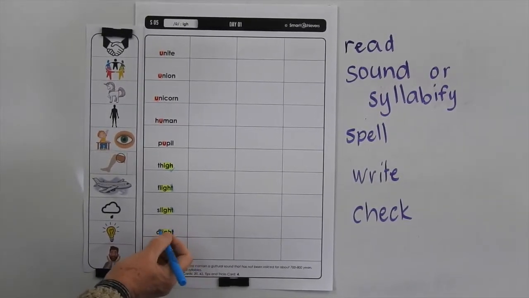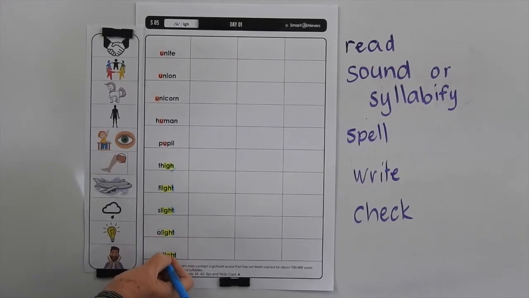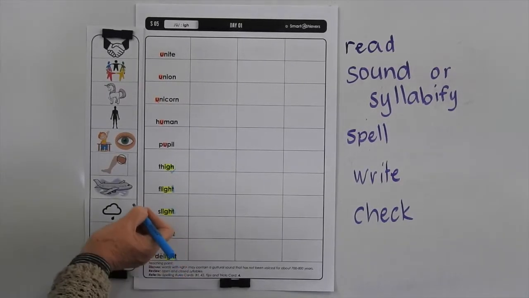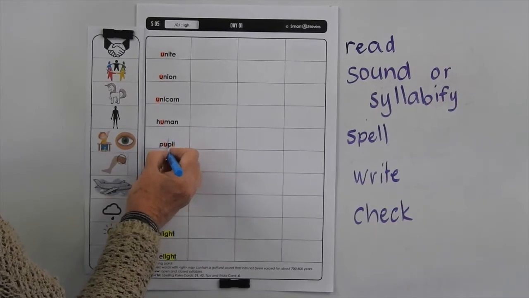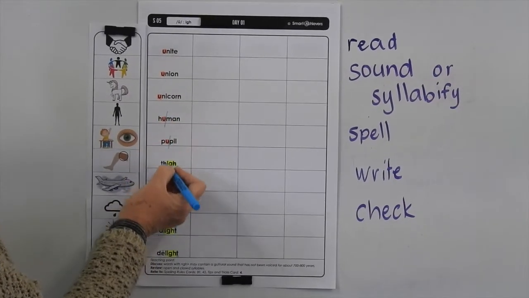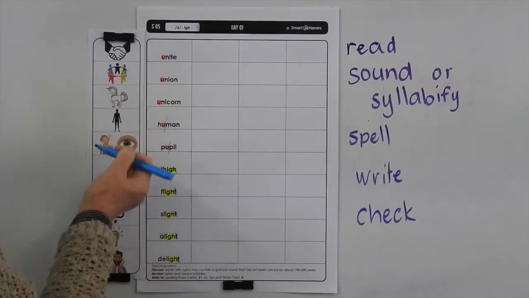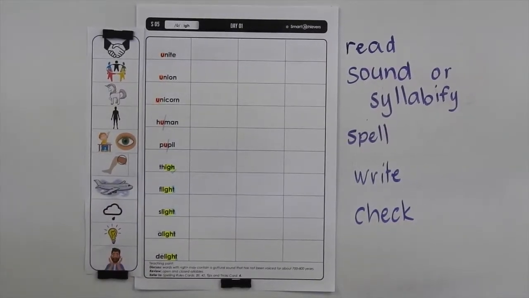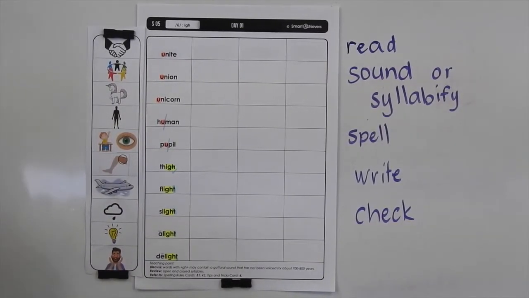Now, alight, you've got a long sound there, and delight, you've got a long vowel sound there. These ones, pupil and human, you're breaking it after that long U sound in all of those words. Okay, let's look at what these words mean.